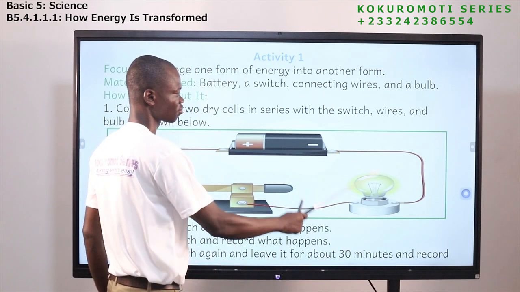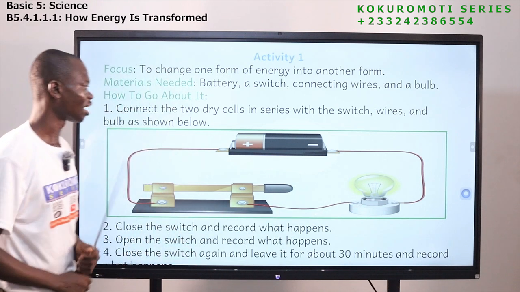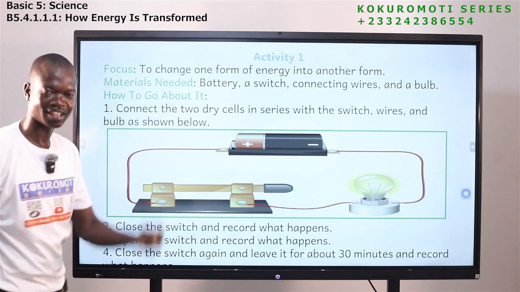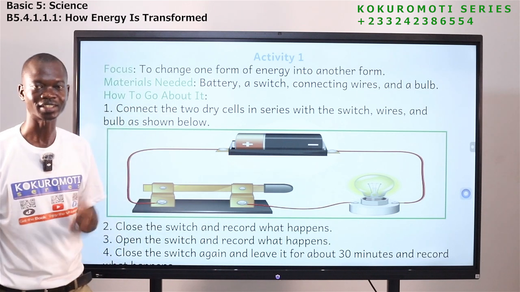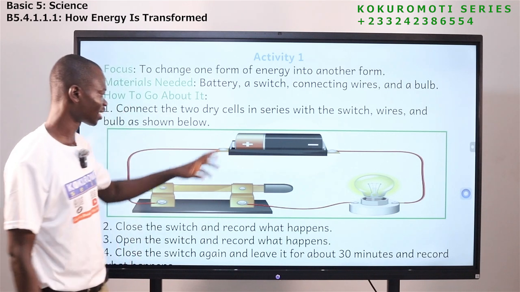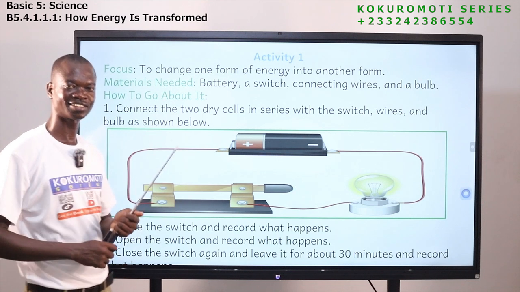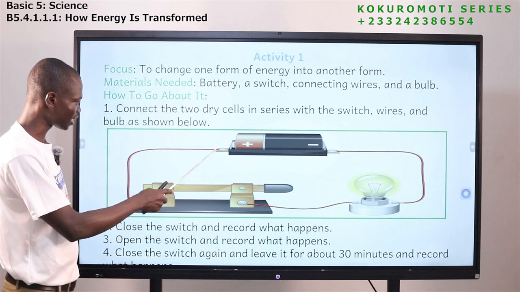What do you have here? We have a bulb. Now, the battery has energy. What form of energy does it have? It has chemical energy. So the chemical energy will be changed. That energy will change and pass through here.